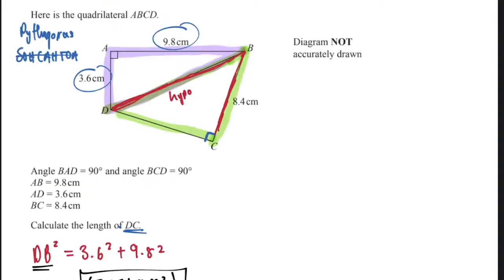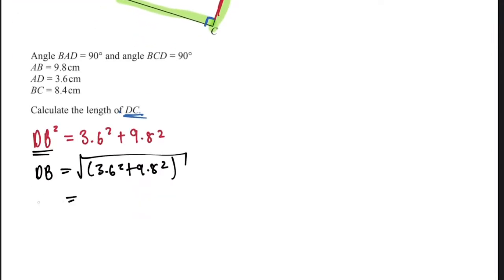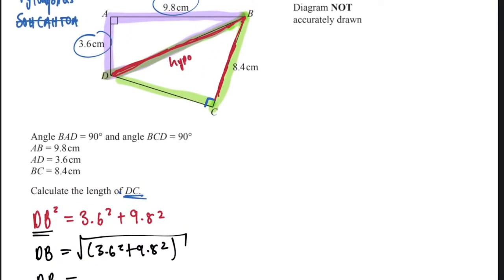Okay? Yes, sir. Which is now going to be your DB, equal to the square root. What is the answer here? Let's punch it. Square root, open bracket, 3.6 squared plus 9.8 squared. I know you'll be like, this is hard. Come on, you can do it. Tell yourself that.